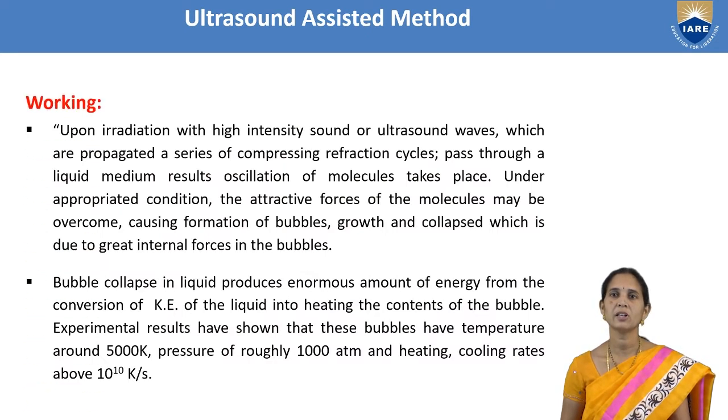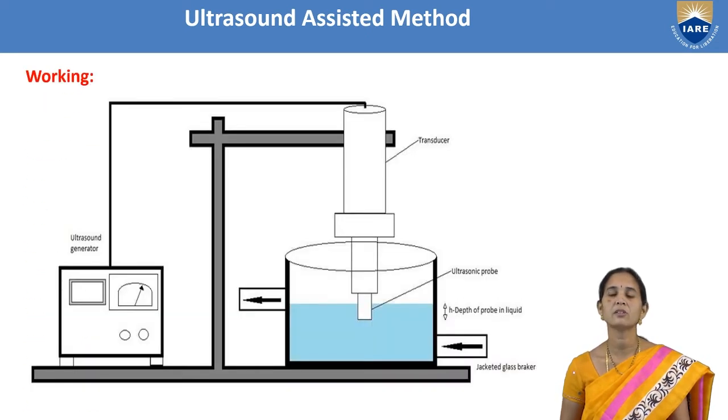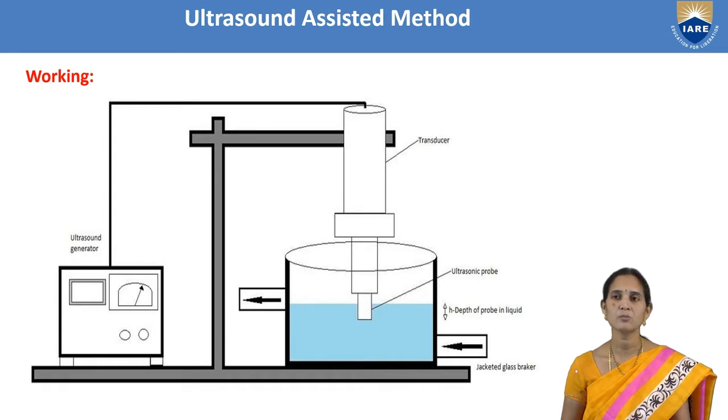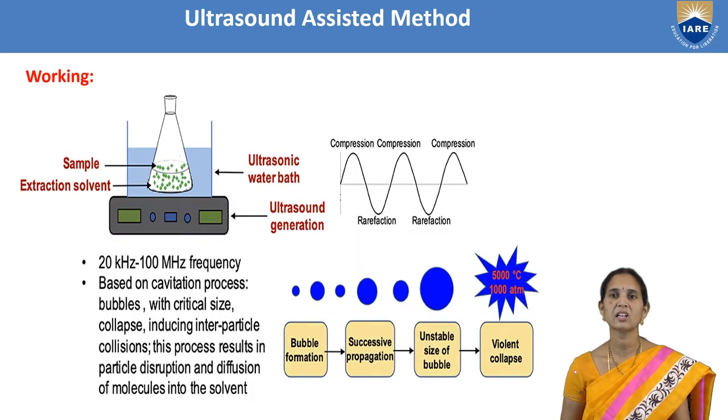So here we can take the example. Here in the diagram we can see where we are taking in a container transducer. When we apply electrical energy, it converts into sound energy, where the chemical reaction takes place very fast. The rate of reaction will be very fast, where molecules or the atoms will break very easily, and we get the final product.